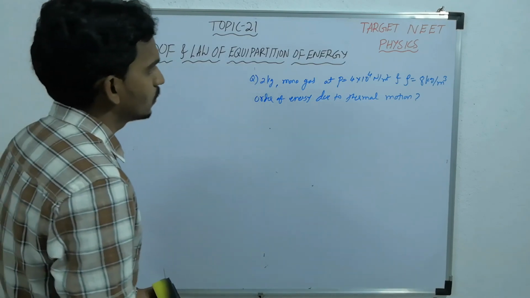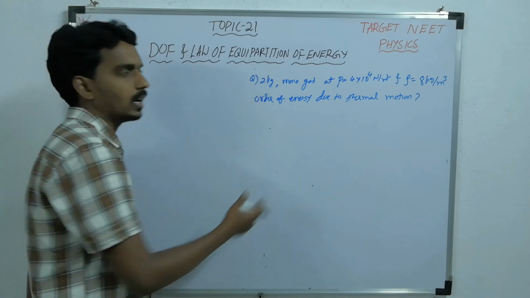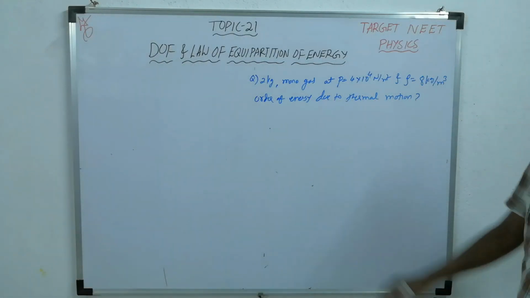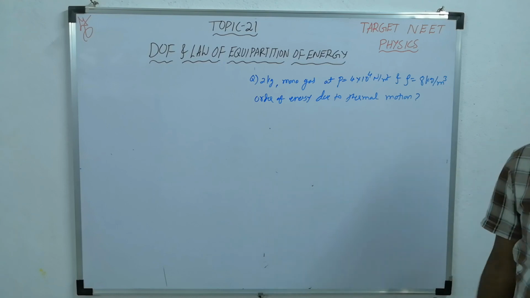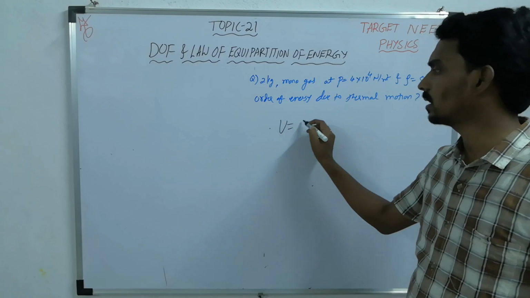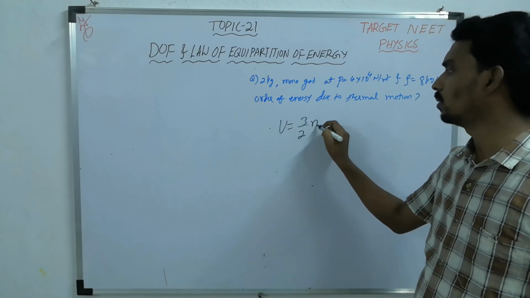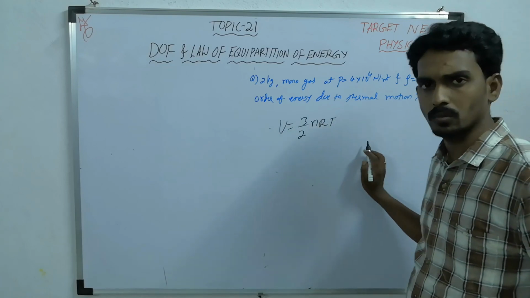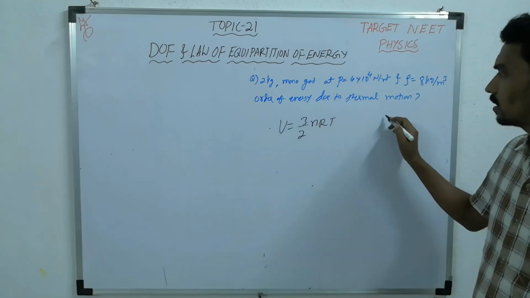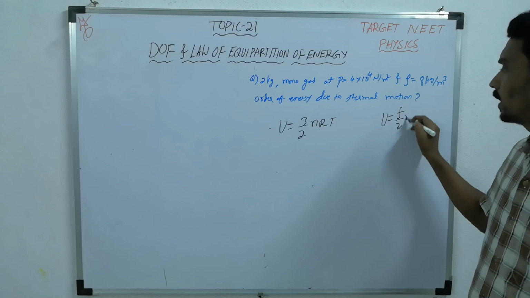Now let us consider the other question. 2 kg of monoatomic gas having pressure P and density rho, find the order of energy due to thermal motion. Thermal motion means what is the energy? I said 3 by 2 nRT for monoatomic, that's why 3. Otherwise you have to change, because the general formula is F by 2 nRT.